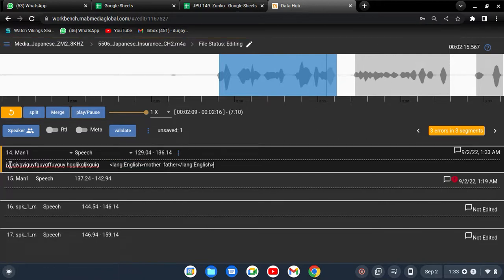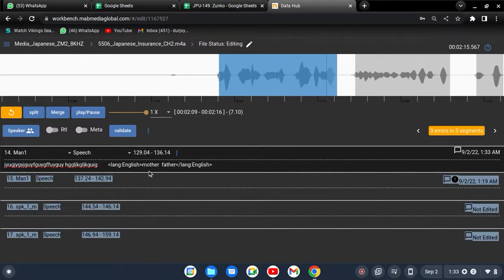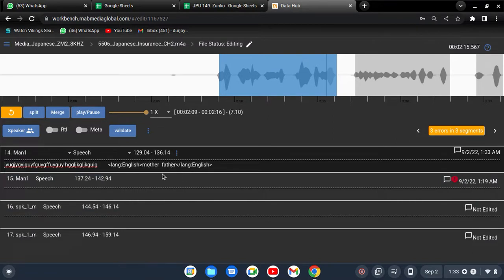So let me clarify it again. The person said Japanese, Japanese. After that the person said mother and father, which is an English word whose meaning you are using in your language. There is a meaning for mother, there is a meaning for father, and you are using the meaning. So for that you just write those English words in English font in small letters. After that you select those words, the box appears, and you mark it as an English tag, like this one.